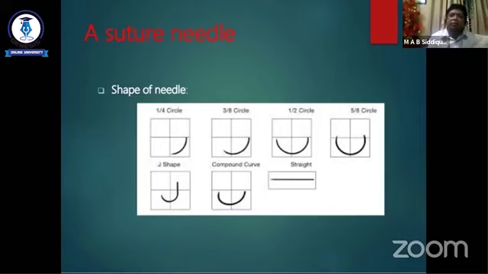Some may be 1/4 circle, some 3/8 circle, some half circle, some 5/8 circle, some may be J shape, some may be compound curves, and some may be straight. Straight may also be used as a needle.